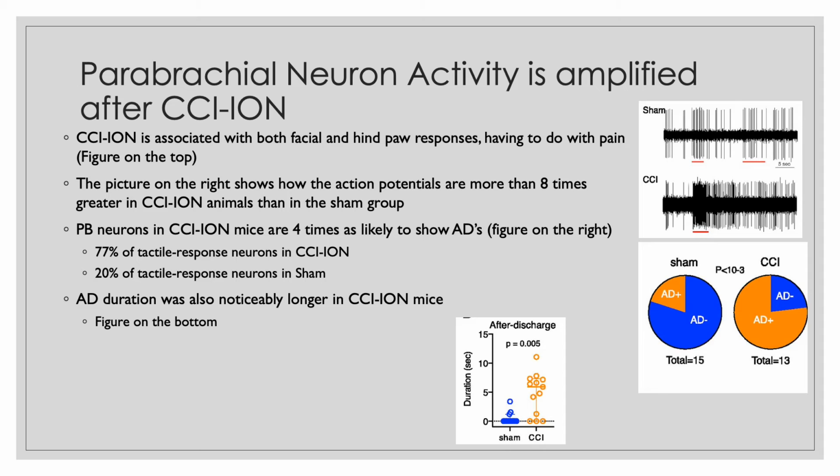So next we have the parabrachial neuron activity, which is amplified after CCI-ION, and we learned that in these mice, they are 4 times more likely to show after-discharges, with a 77% tactile response in neurons in CCI-ION mice and a 20% in sham mice.